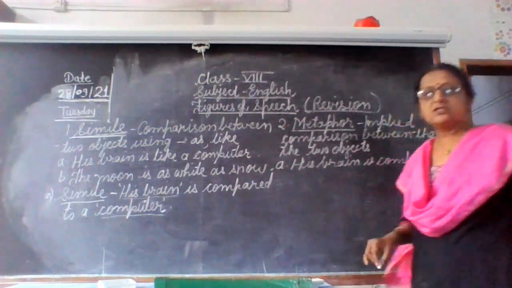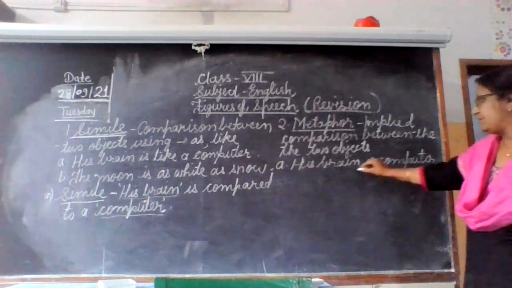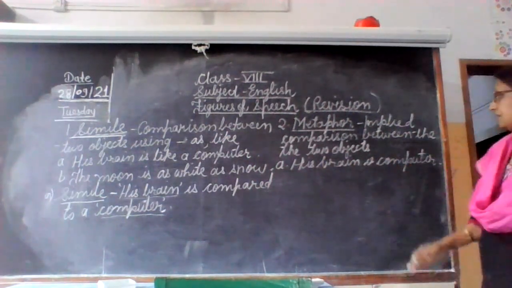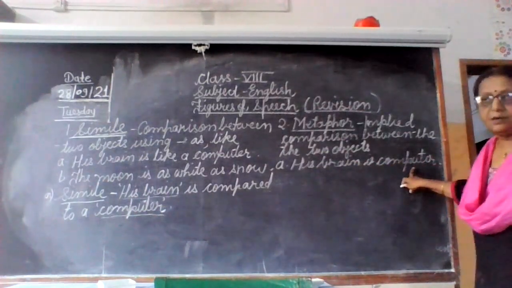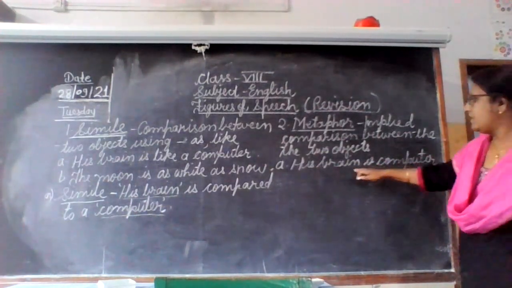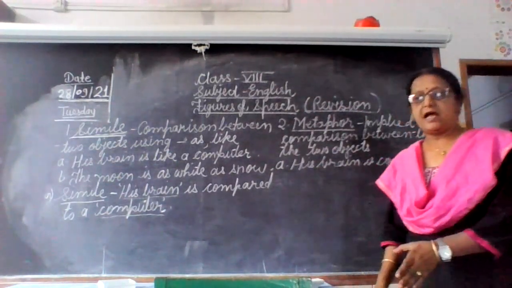We haven't used the word like here, but we came to know the meaning. His brain is computer means his brain is like a computer. But here, his brain is implied as a computer. Means directly we have compared to a computer without using the word like or as.